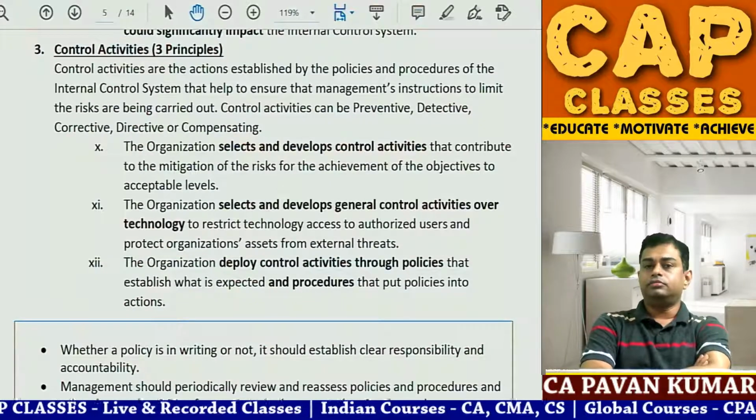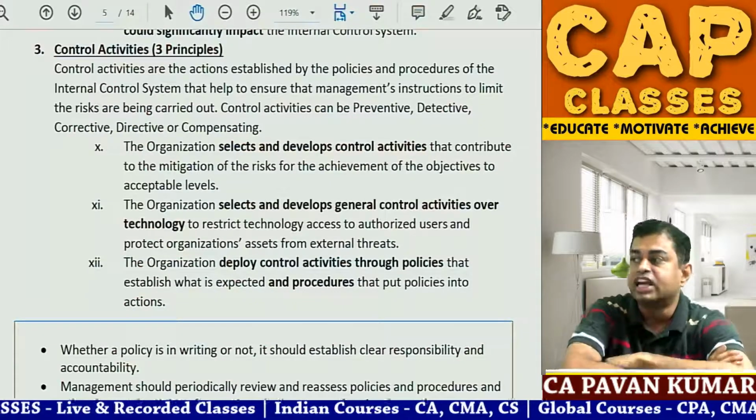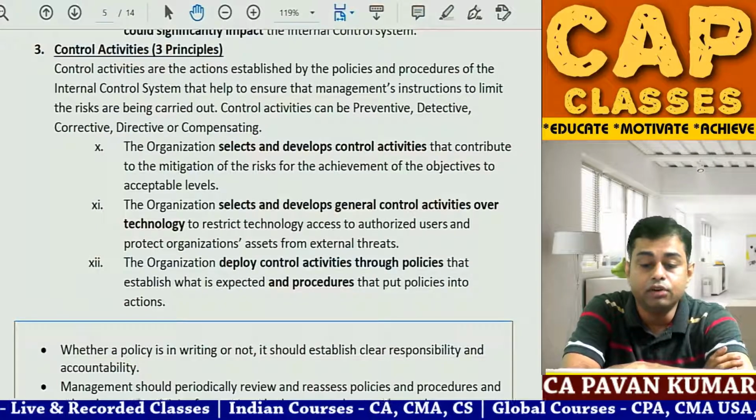Next point, fifth or sixth point, whatever the numbering is, please continue.